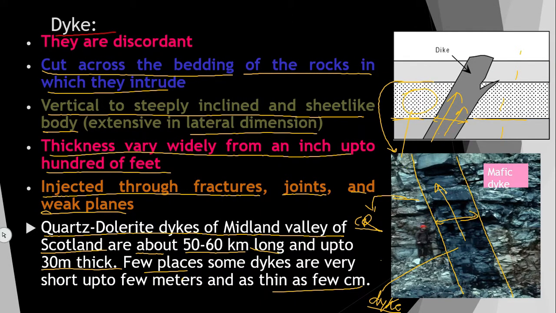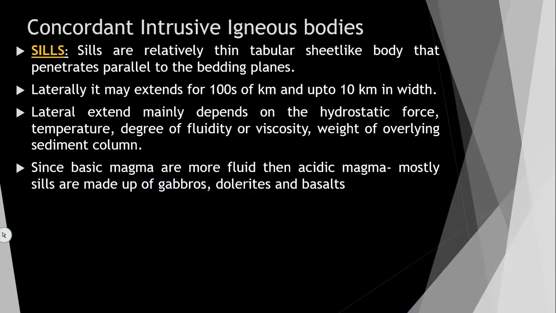So, it is crossing across this bedding plane, because of that it is called an intrusive igneous body, and this type of intrusion is called a dike, and it is black in color, because of that it is a mafic dike. If it is white color, it is called an acidic dike or felsic dike, you can say. Those are the discordant igneous bodies: batholith, stock, bosses and dike.